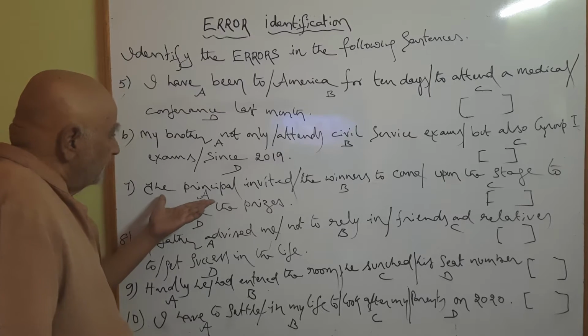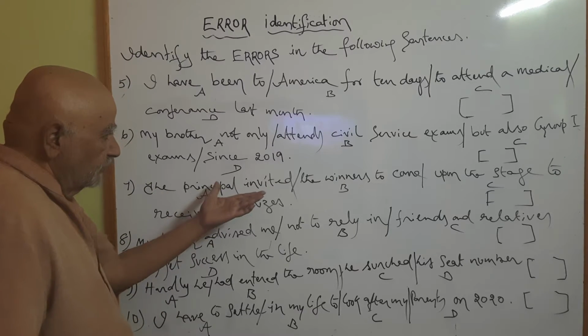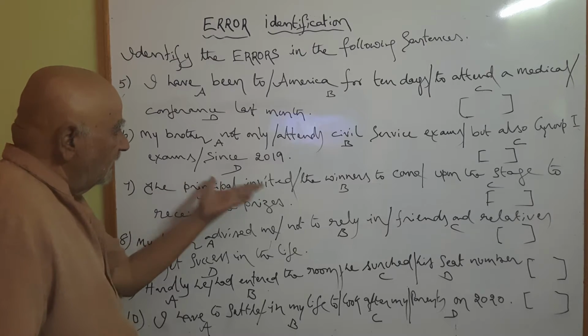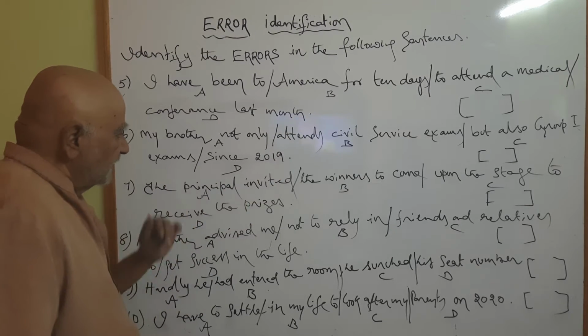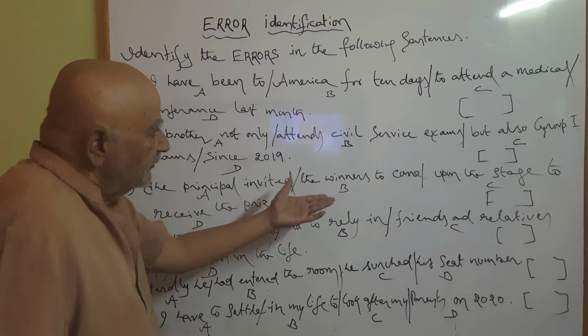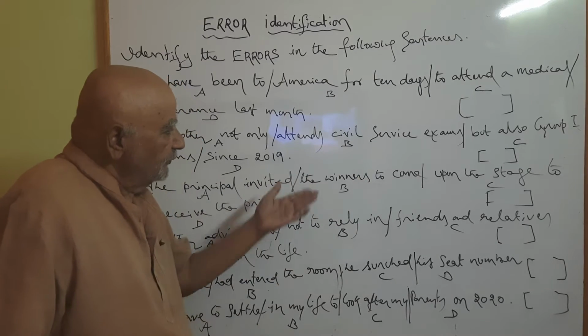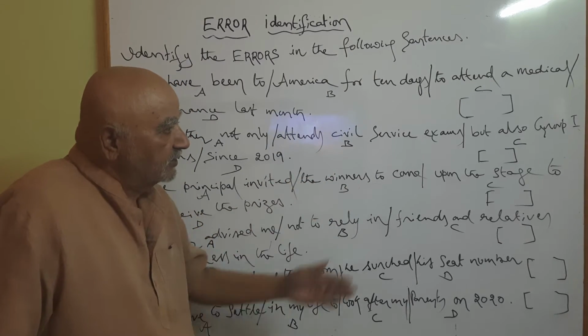Seventh one. The principal invited, first part A. The winners to come, B part.